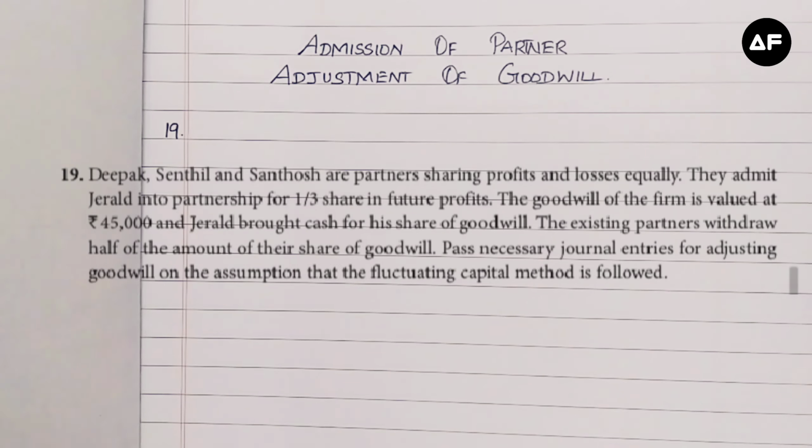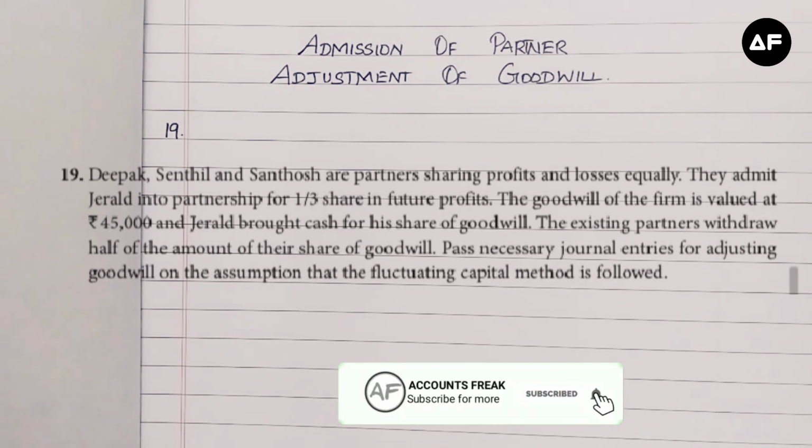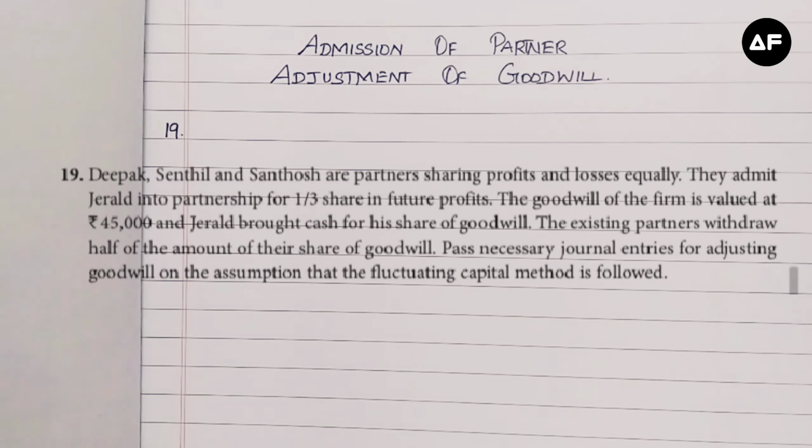Let's look at the 19th sum from the chapter Admission of Partner, Standard 12 Samacheer textbook. Under that, we are going to see adjustment of goodwill. The sum goes as Deepak, Senthil and Santosh are partners sharing profits and losses equally. They admit Gerald into partnership for 1/3 share in the profit. The goodwill of the firm is valued at 45,000 and Gerald brings cash for his share of goodwill. The existing partners withdraw half of the amount of their share of goodwill. Pass necessary journal entries for adjusting goodwill on the assumption that the fluctuating capital method is followed.